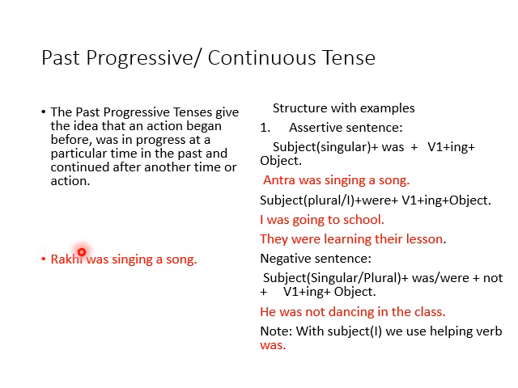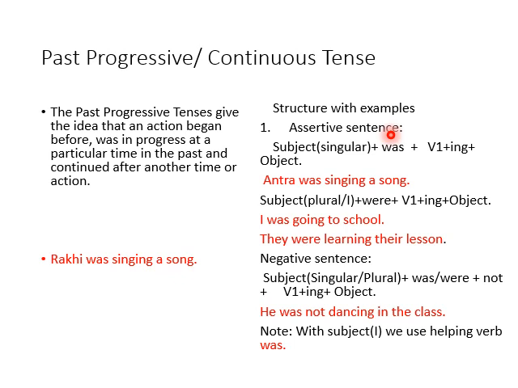As for example, Rakhi was singing a song. After that, the structure of an assertive sentence. Here we use the auxiliary verbs was and were. We use was with a singular subject. If the subject is singular, there we will use was as a helping verb.